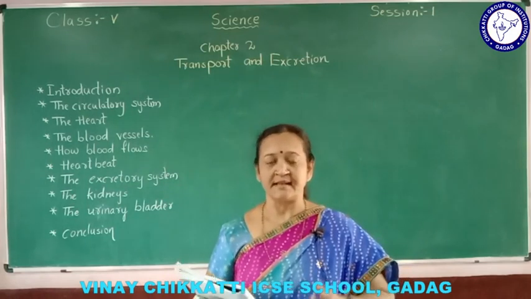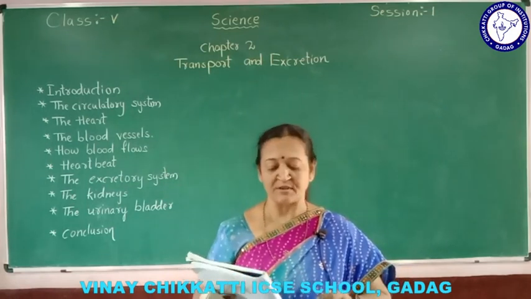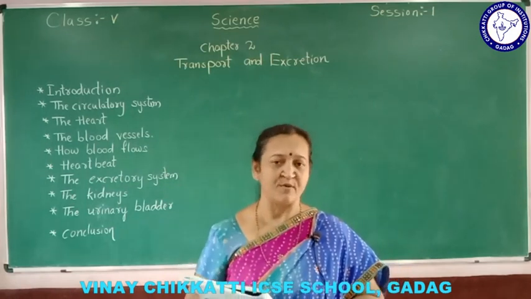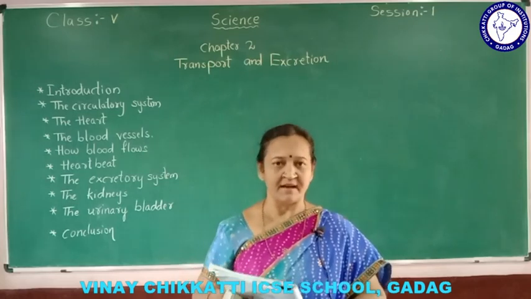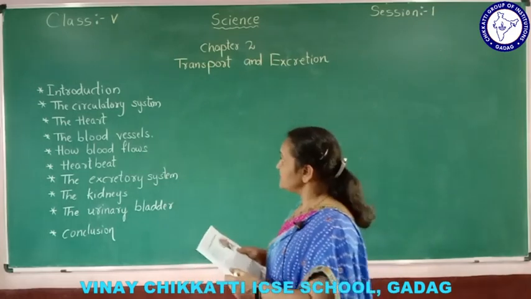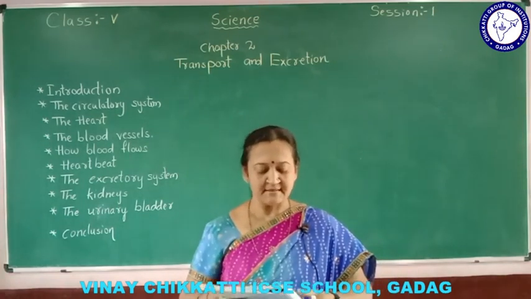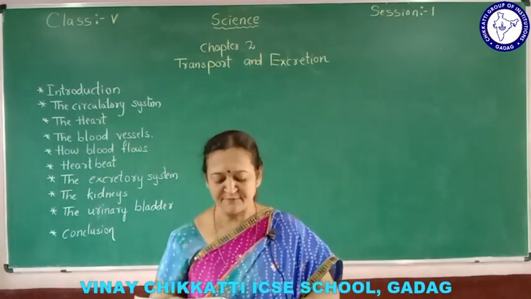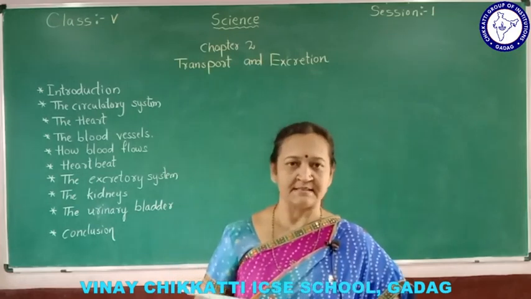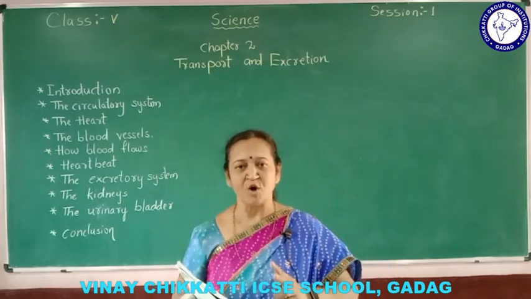Then how this kidney is working in our body, how these blood vessels are working in our body, let me learn one by one. So here, first let me learn about the circulatory system. The circulatory system is formed by the heart and blood vessels. So here we have two organs.